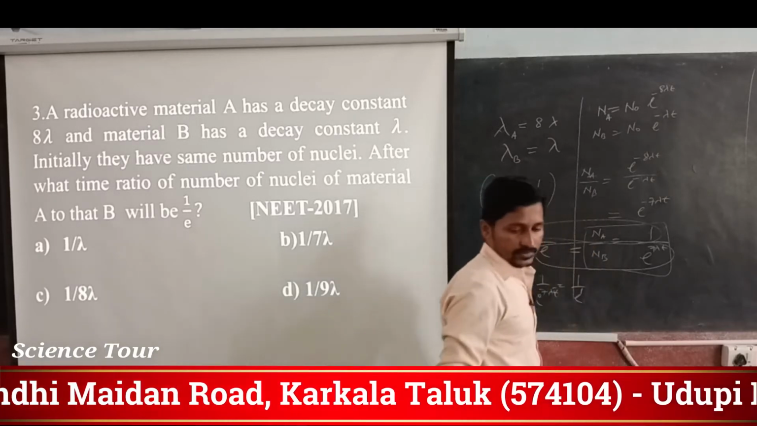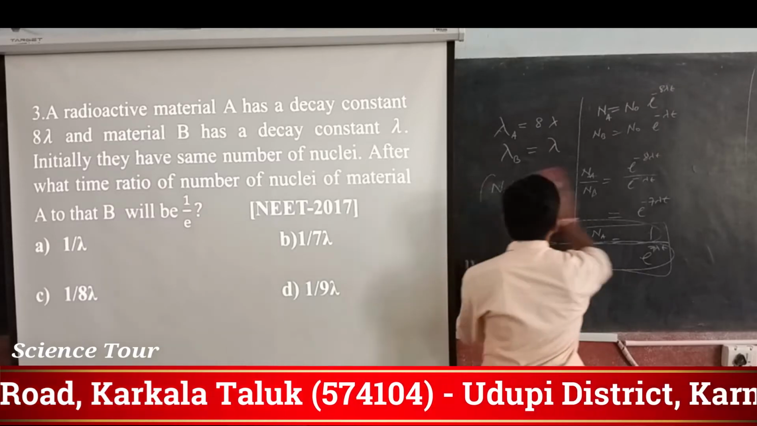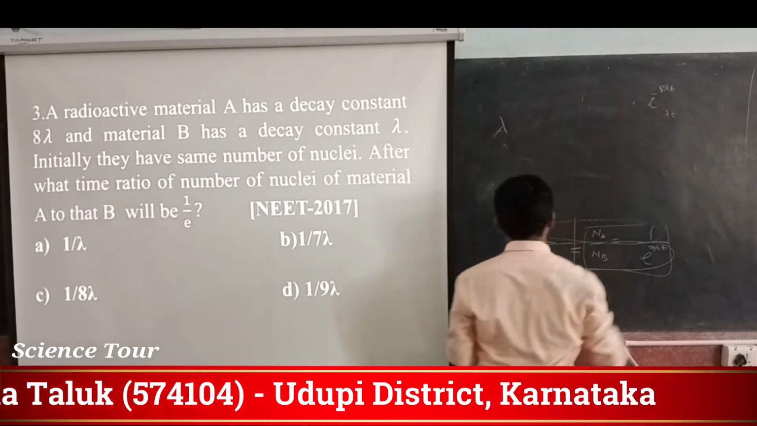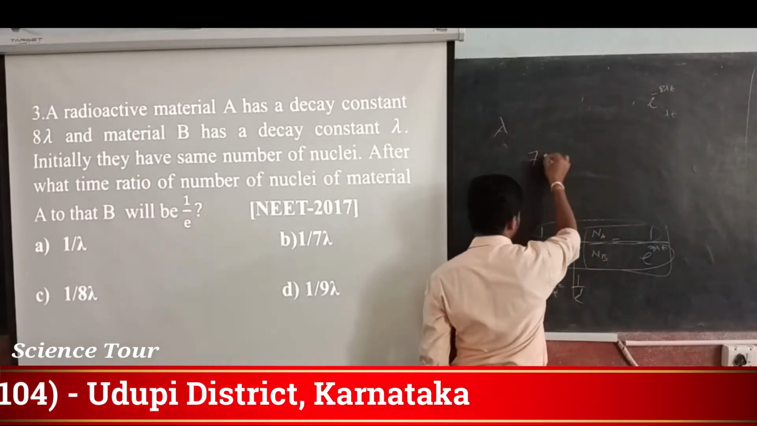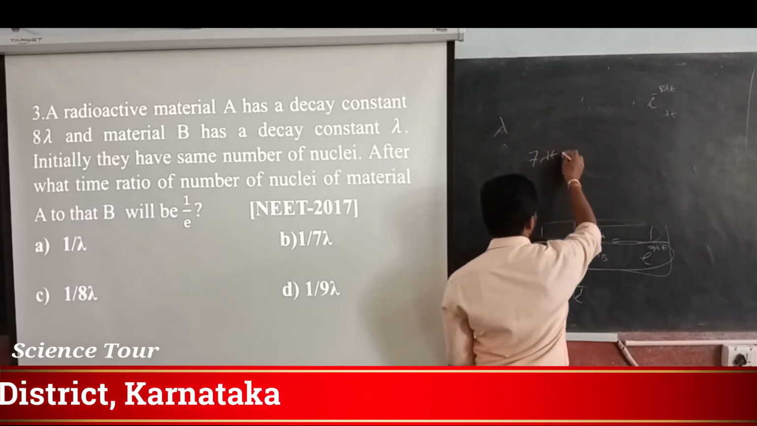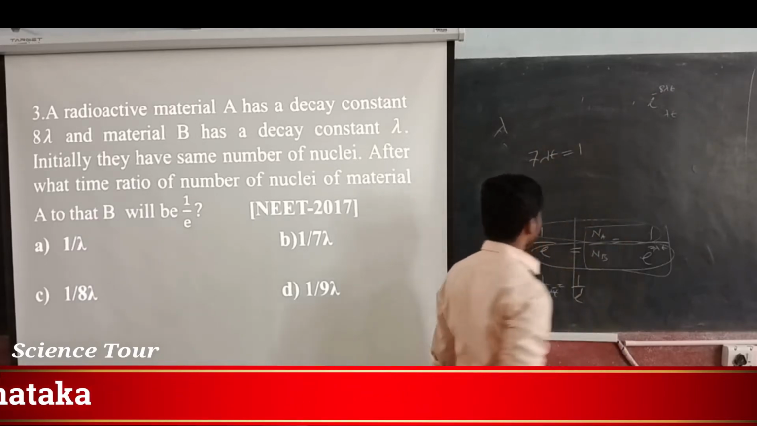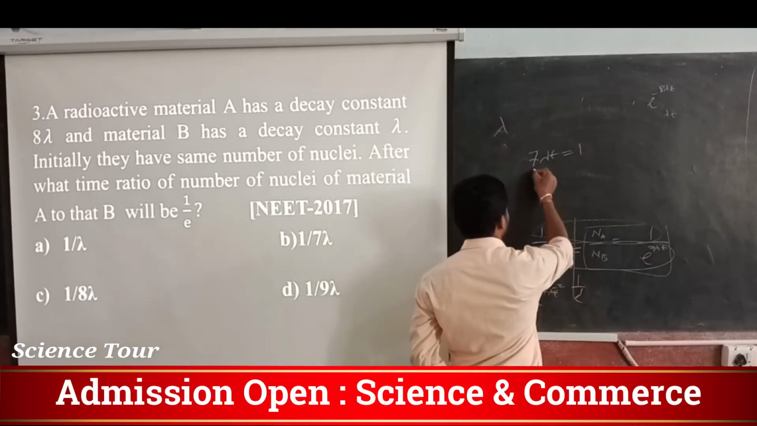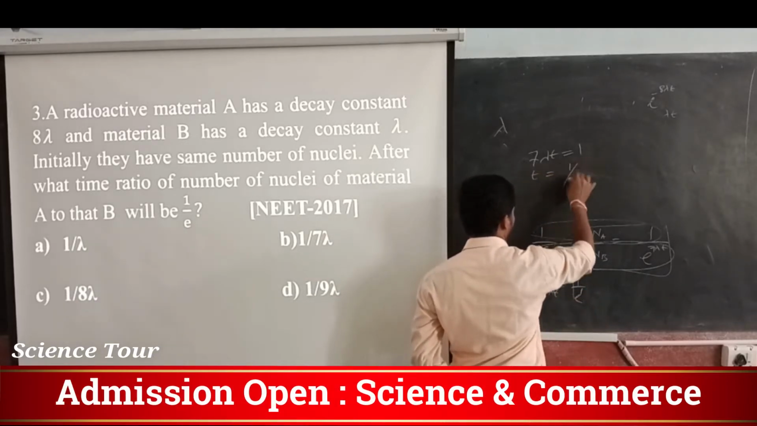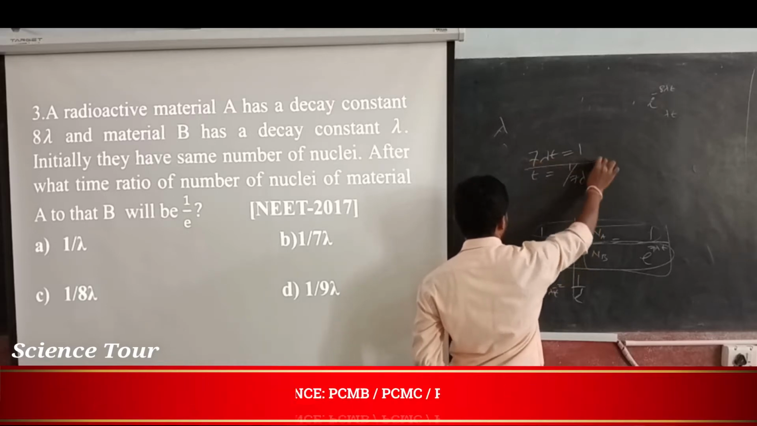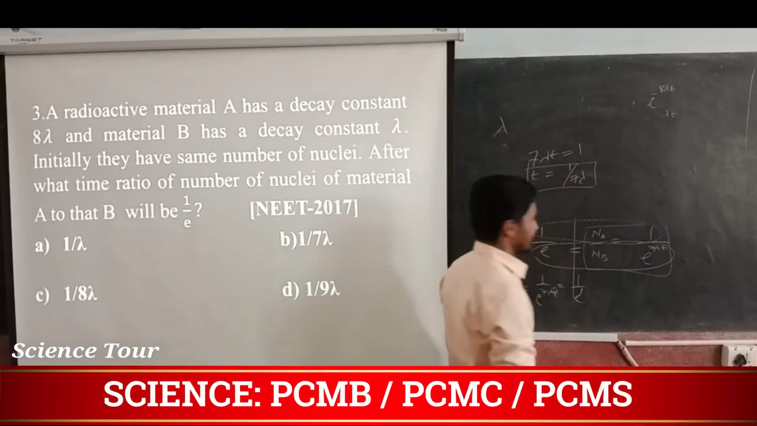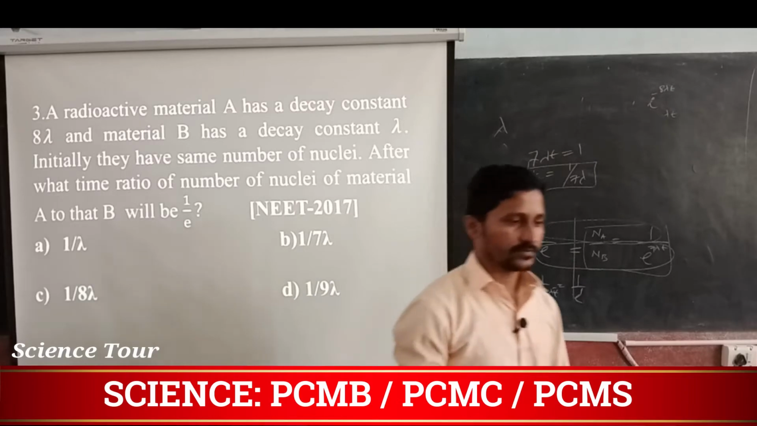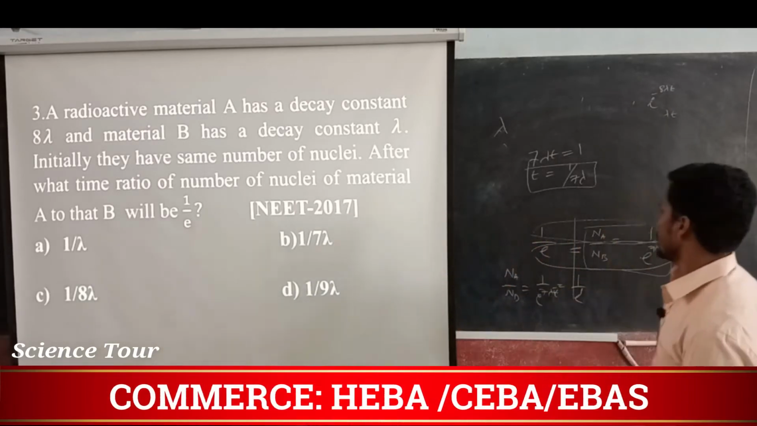So it becomes 7 lambda t is equal to 1. So you are going to get t is equal to 1 over 7 lambda. This is the answer. Okay.